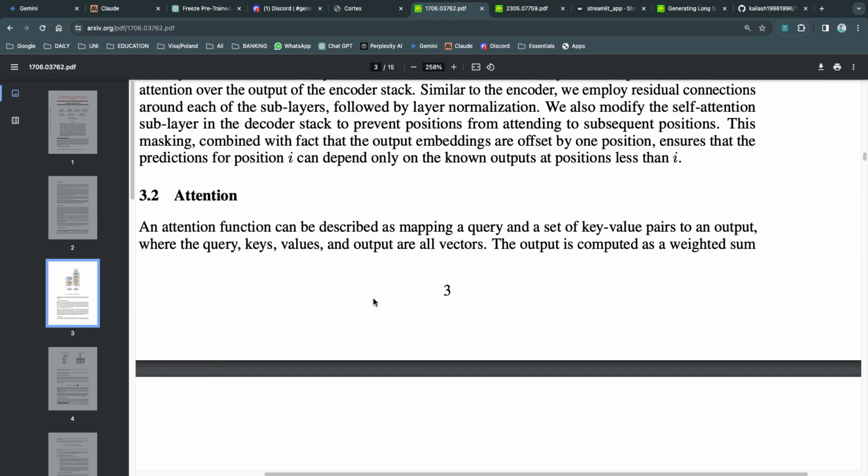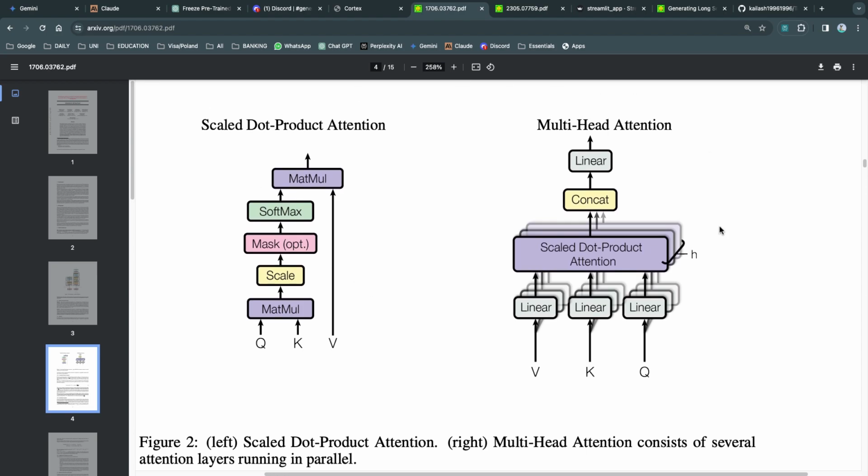Even the authors have given some visuals trying to explain what happens inside the attention. But to be honest, in the first go, it was super hard for me to understand what happens inside the attention with all its mathematics. So I had to go through a lot of research papers and YouTube videos to understand what's happening inside. And I have made a small presentation out of it.